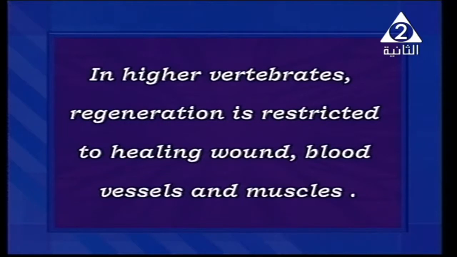It just gets healed, but no compensated part can happen. If you cut a part of your body, it will not be compensated. So this is the meaning of capacity of regeneration. After that, we have the fourth type of asexual reproduction.